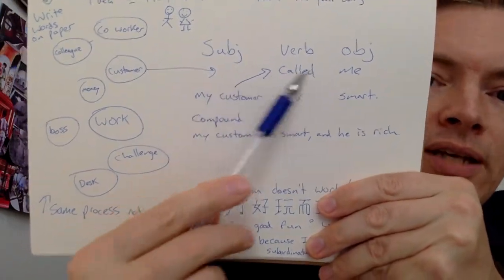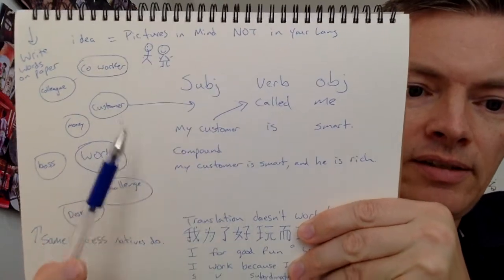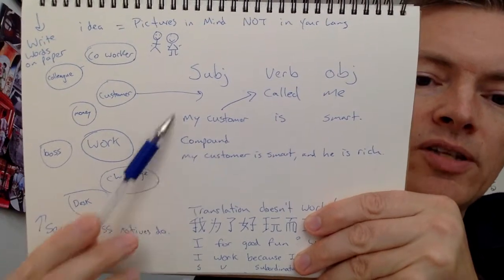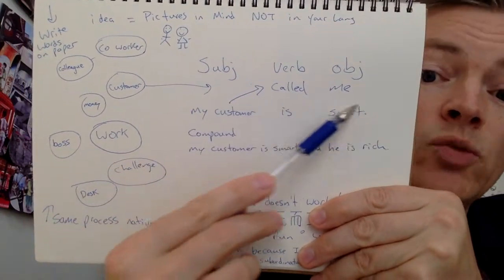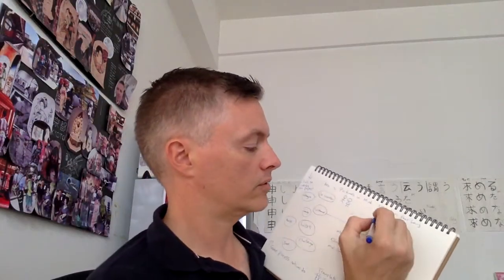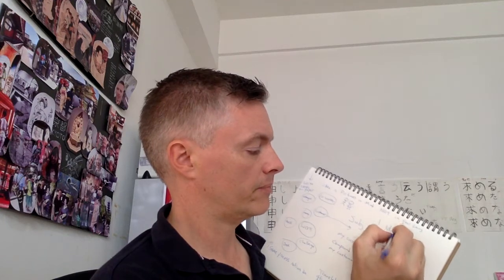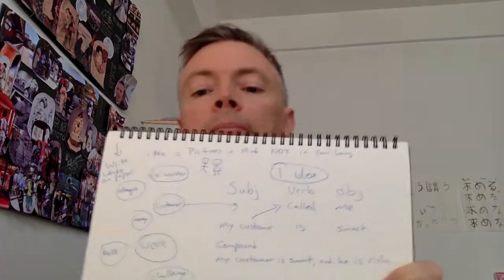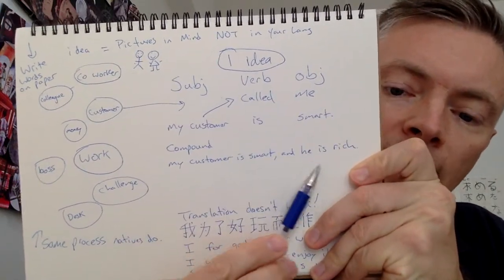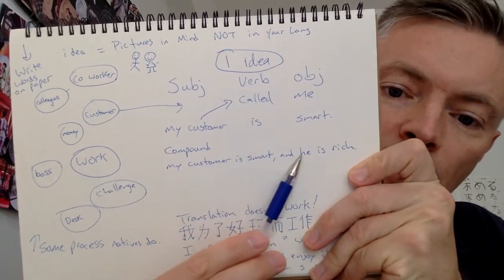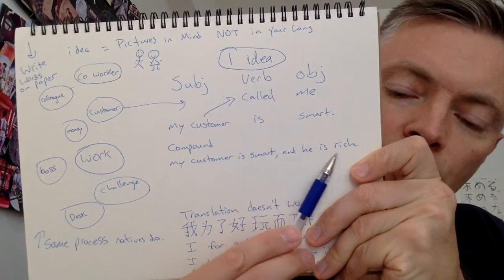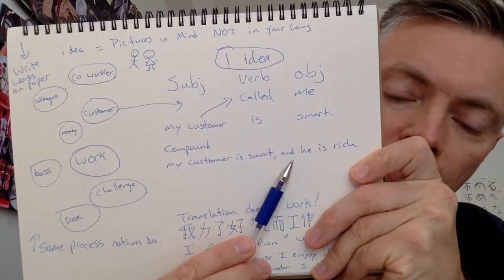Okay, so once you go through this process, idea, right? Then you can create a compound sentence. Now, why is it a compound sentence? Because this subject, verb, object is one idea, just one. As a matter of fact, let me write it down. One idea. Only one idea, okay? Now, the compound is my customer is smart, comma, and he is rich. We have two ideas, but we have two subject, verb, objects. There's number one, customer is smart, and there's number two, and he is rich, comma, and.